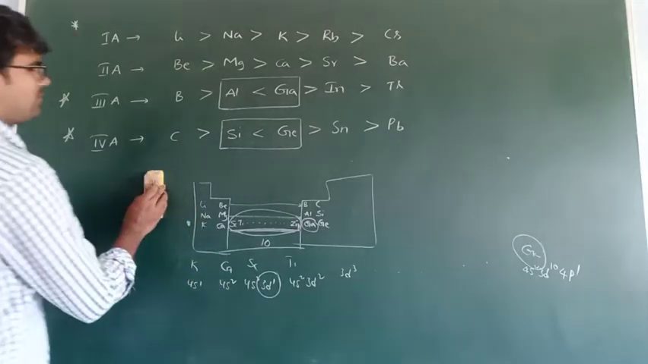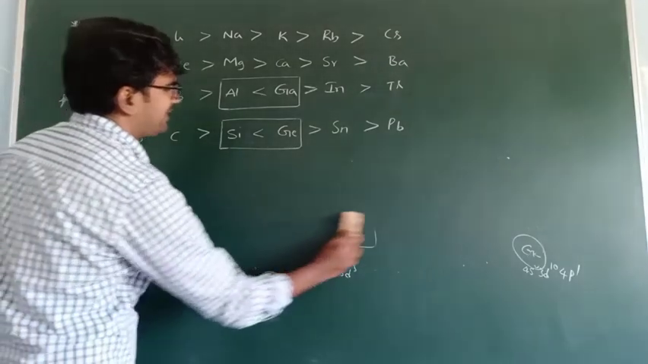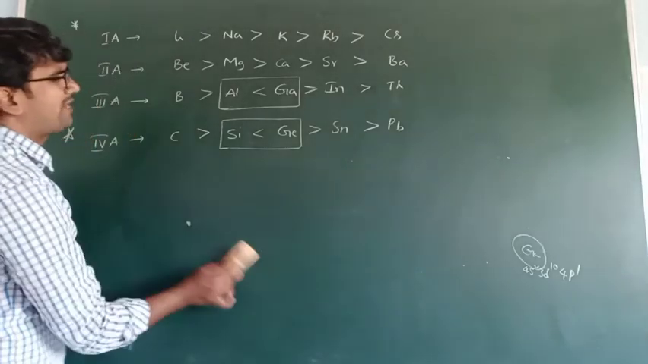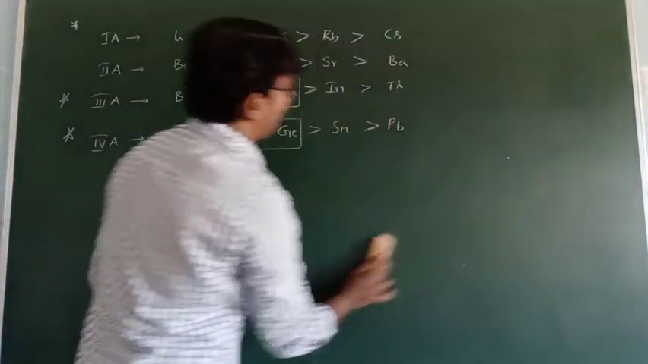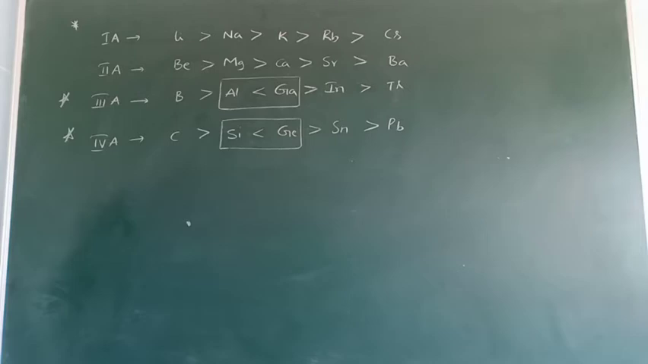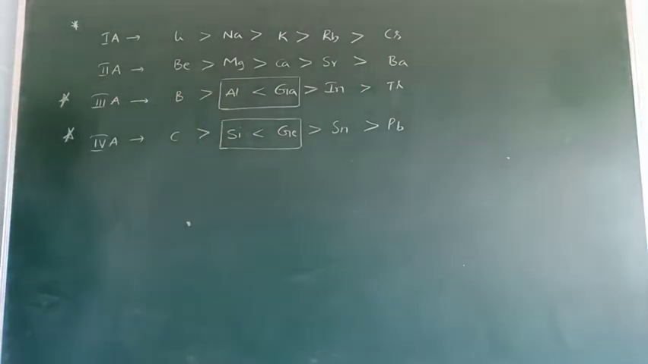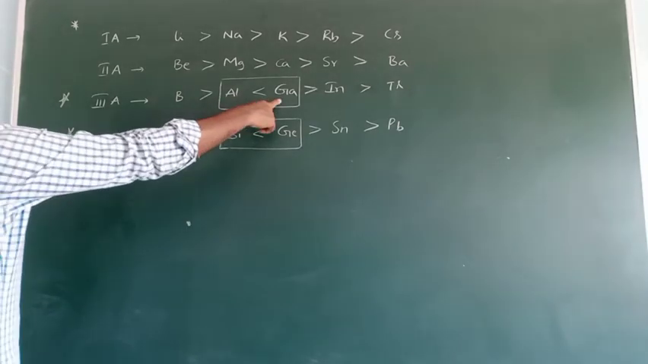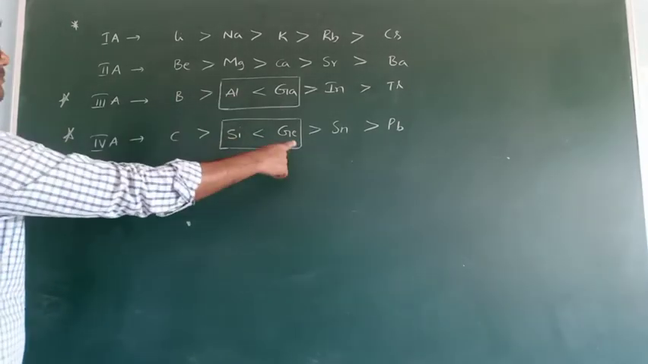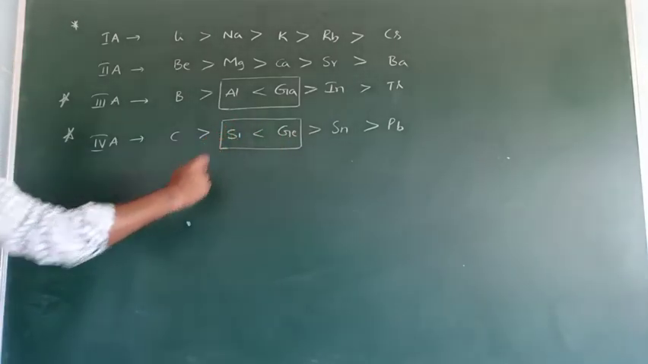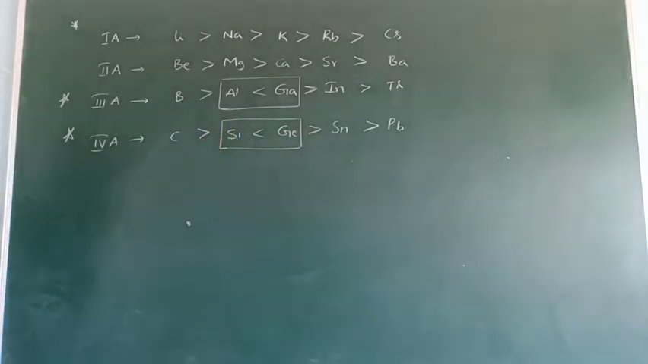Okay, so actually for all groups we expected electronegativity to decrease from top to bottom, but in third A and fourth A group elements this order is different. So remember all of you, gallium shows more electronegativity than aluminum, germanium shows more electronegativity than silicon. Okay? Next point.